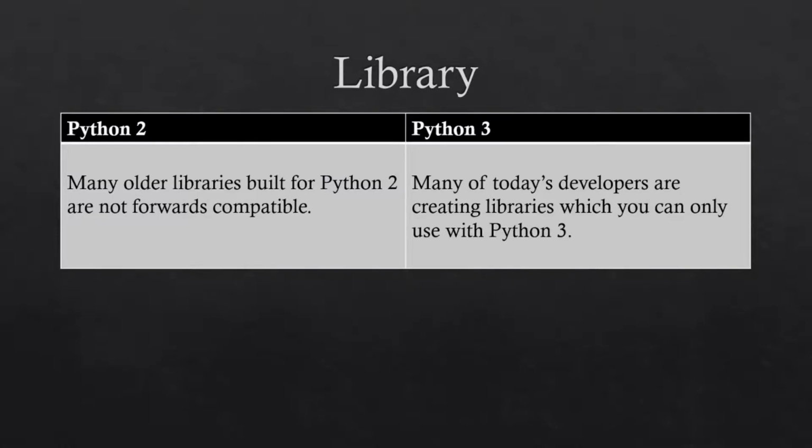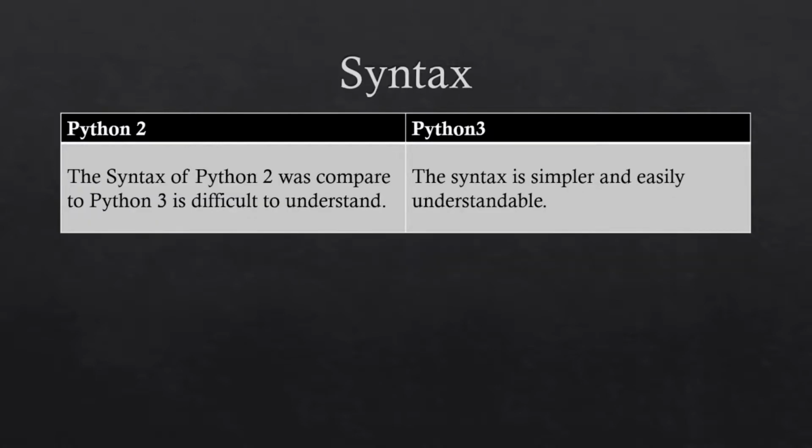The sixth key difference is library. In Python 2, many older libraries built for Python 2 are not forward compatible. But in Python 3, many of today's developers are getting libraries which you can use only in Python 3. It means a Python 3 library does not work in Python 2. The seventh key difference is syntax. Syntax of Python 2 as compared to Python 3 is difficult to understand. But in Python 3, syntax is simpler and easy to understand.